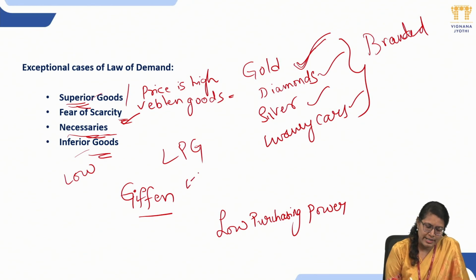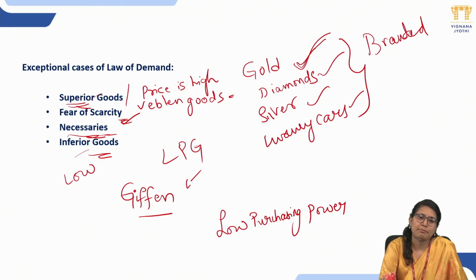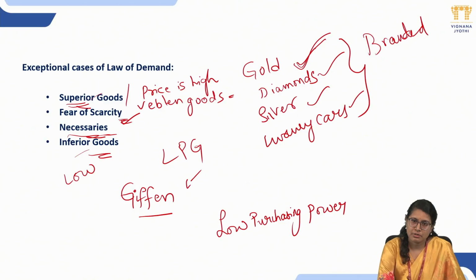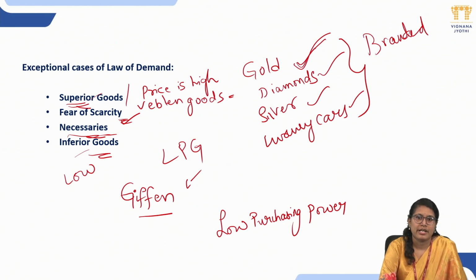He belongs to Scotland, so their staple food is bread. Okay, he decreased the price of the bread, thinking that the demand for the bread is going to increase for that set of people. But what happened is the reverse. Because of the decrease in the price of the staple food, the quantity had to increase, but that wasn't the case. The quantity has decreased. It was a shock for him. The reverse scenario has happened.